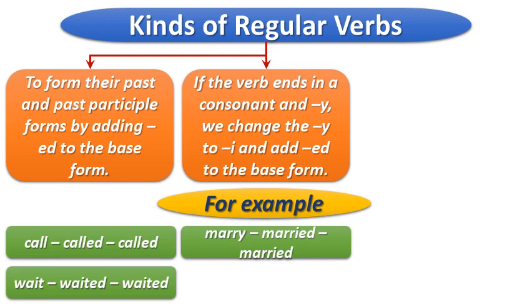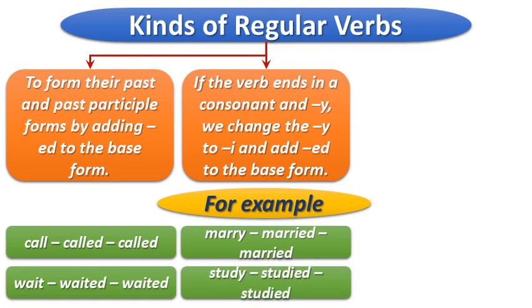Marry, married, married. So marry is the base form. To make the past and past participle forms, we have removed y and instead of y, we have added i plus ed at the end of the verb. Number 2, study, studied, studied. The same thing we have done with study also.